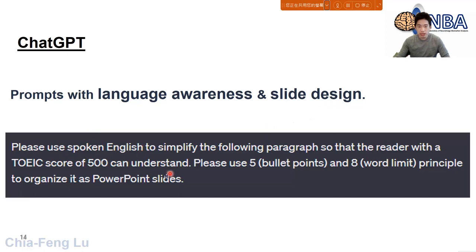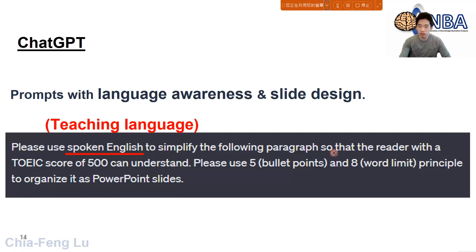So you can see this is the new prompt that I gave to ChatGPT. Please use spoken English. I think this is the very first point. I don't want long written English, I want spoken English. Spoken English should help your audience understand the meaning. And also, I want ChatGPT to use spoken English to simplify, to make it easy to be understood, right?